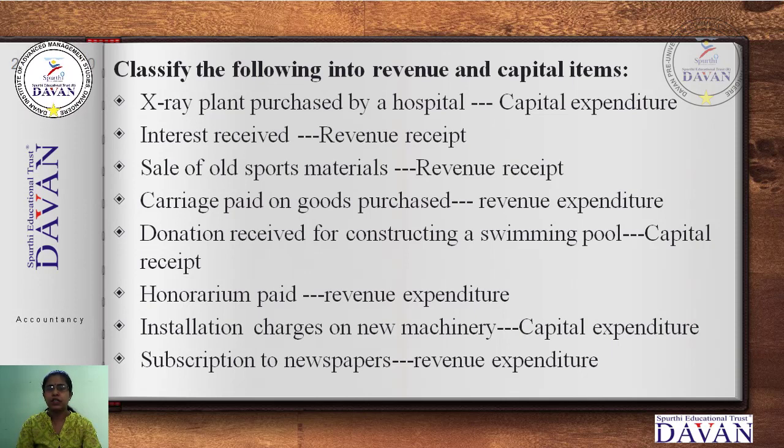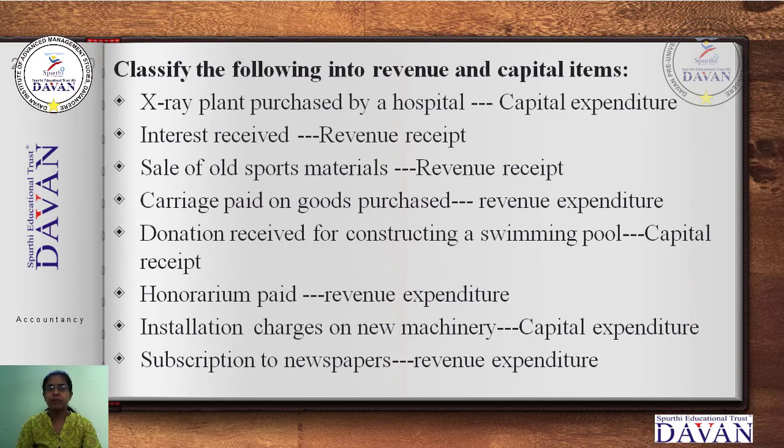Next, donation received for construction of a swimming pool. Any organization, such as a park or hospital, may require a swimming pool. A person donates for the construction for a specific purpose, and does not give for the same purpose repeatedly. So donation received for constructing a swimming pool is a capital receipt.